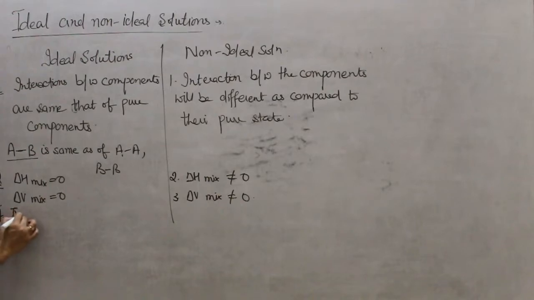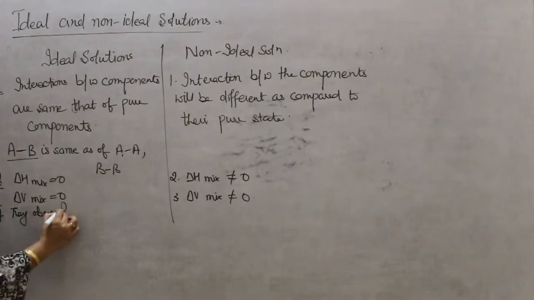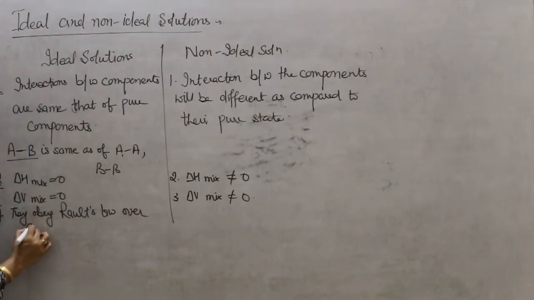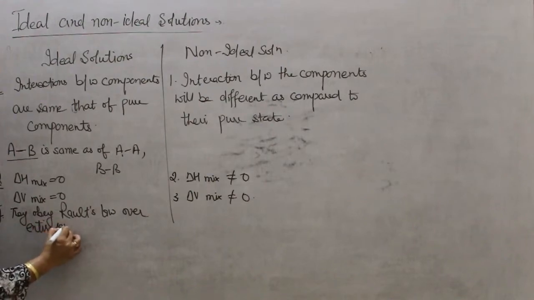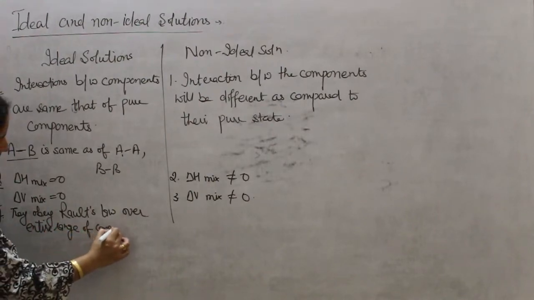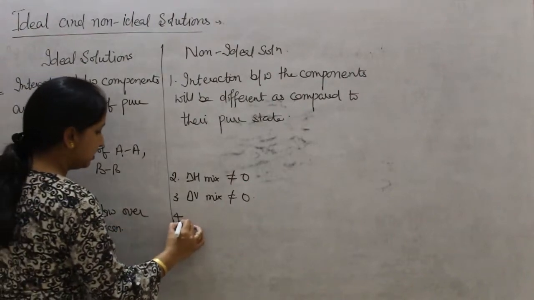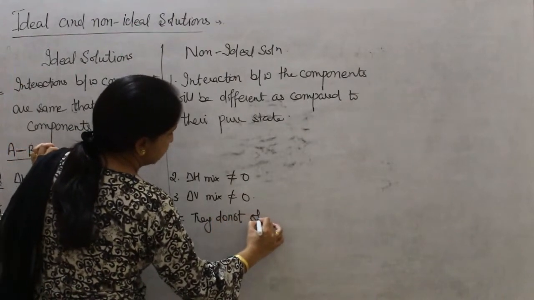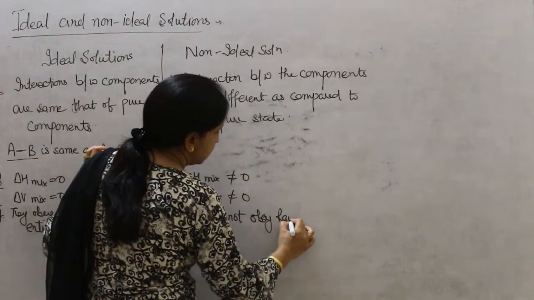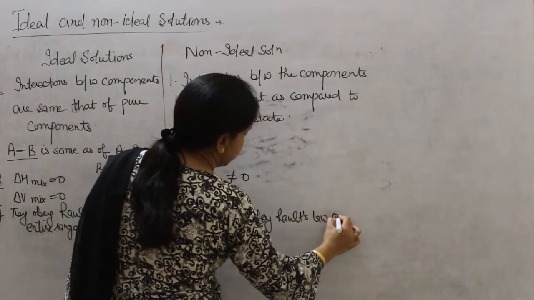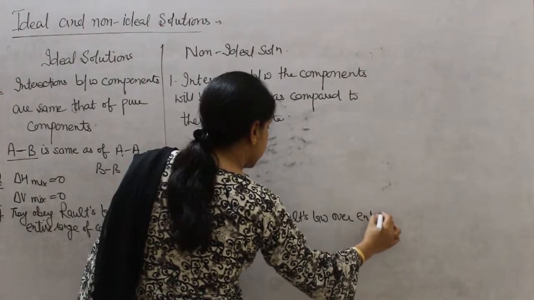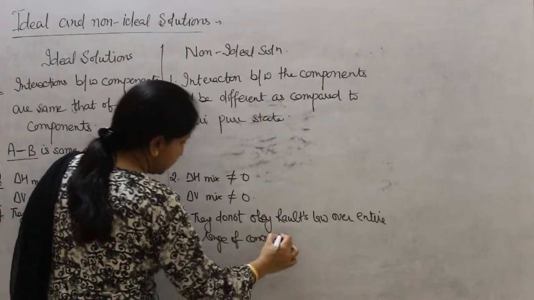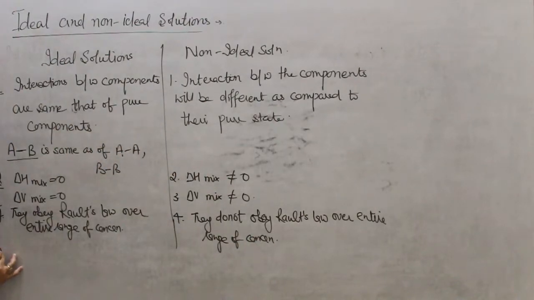Fourth, ideal solutions obey Raoult's law over the entire range of concentration, but non-ideal solutions do not obey Raoult's law over the entire range of concentration. And last difference, you can say any example.